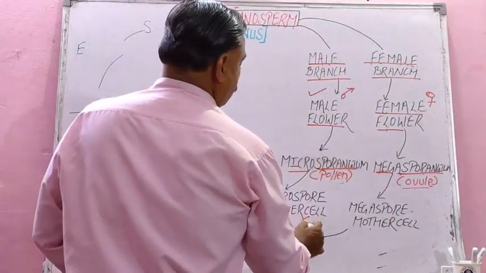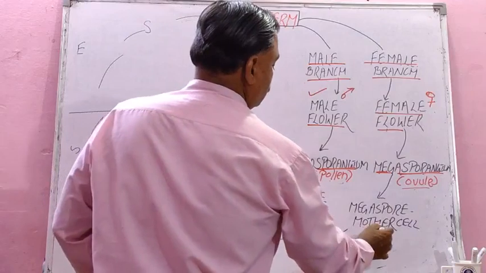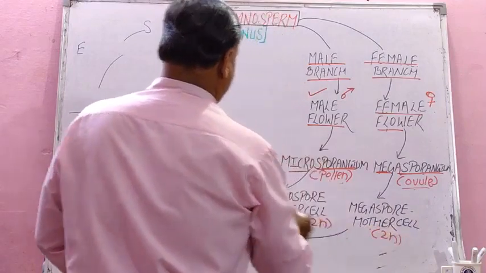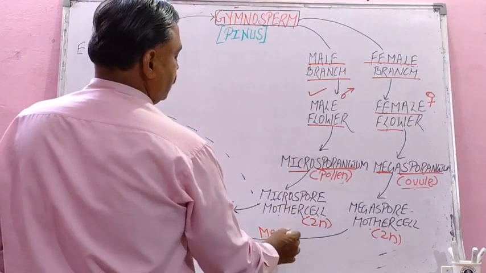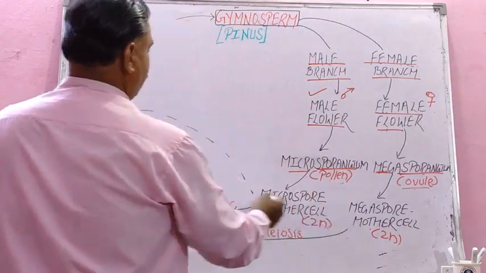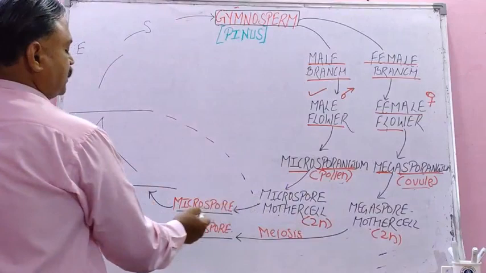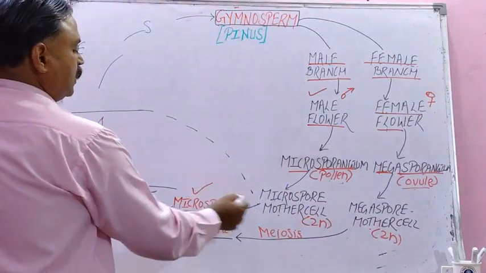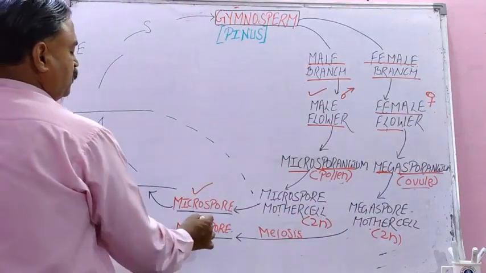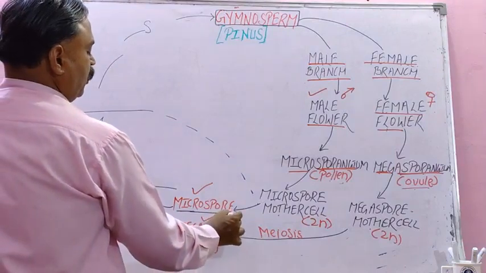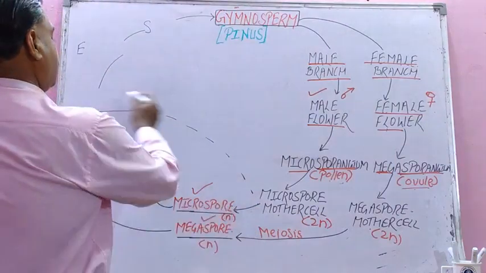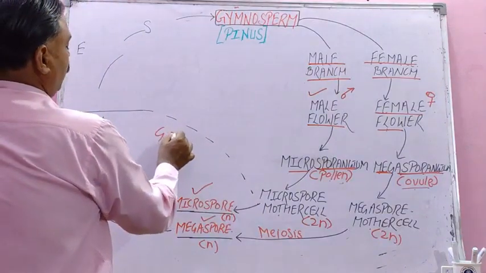These are 2n. Now meiosis division will occur, and from here your gametophyte will start. Meiosis will produce microspores from the microspore mother cell, and megaspore from the megaspore mother cell. Now there are n number, haploid, and this phase is your gametophytic.